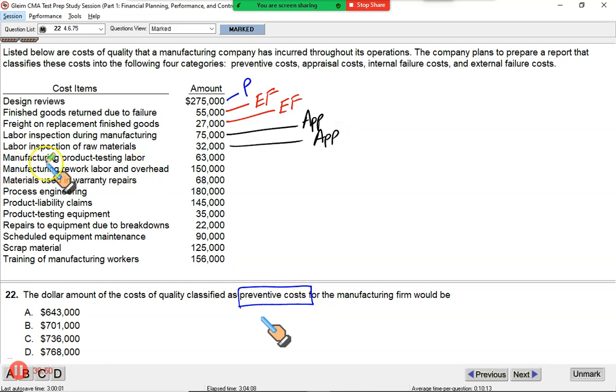Remember, inspection of finished goods, inspection of raw materials, this always is a part of appraisal. Then manufacturing product testing labor. Those laborers who test the products, their labor cost that test the product whether they are up to specification, this is again appraisal.